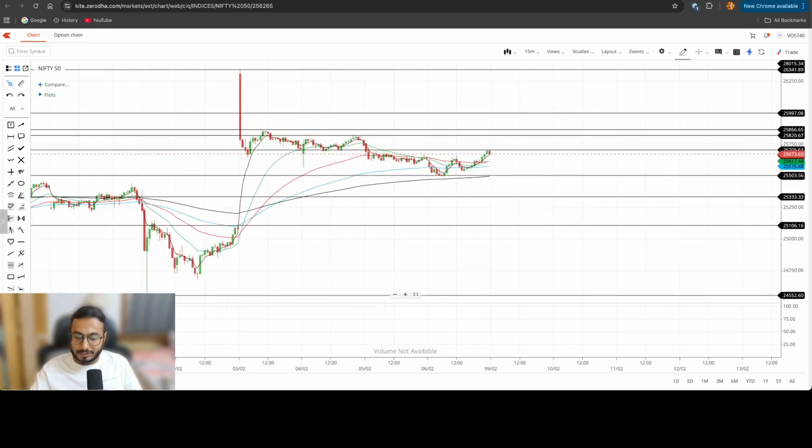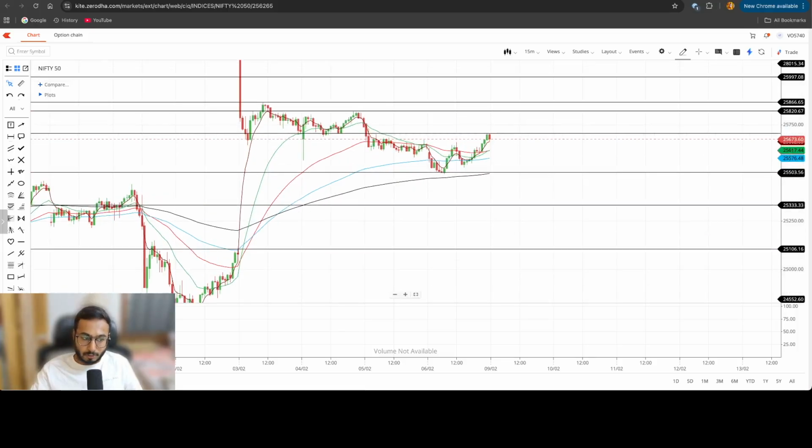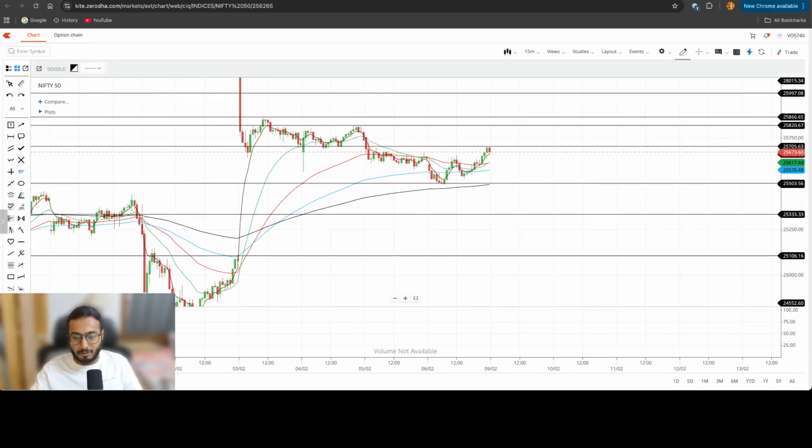let's go to the 15 minutes time frame and discuss how we can trade the week, trade tomorrow's day on the basis of opening. If we are opening a very big gap down, which I'm probably not seeing, wait for the markets to cover this gap. We have covered till this point, this is the gap only left. And generally if a gap has to be covered, it will be covered with another gap.